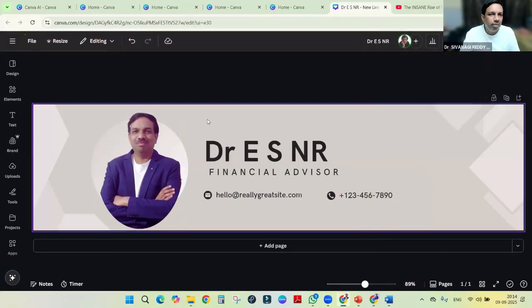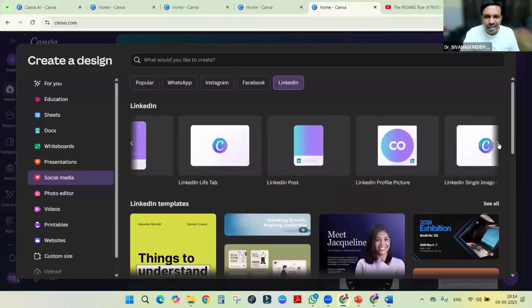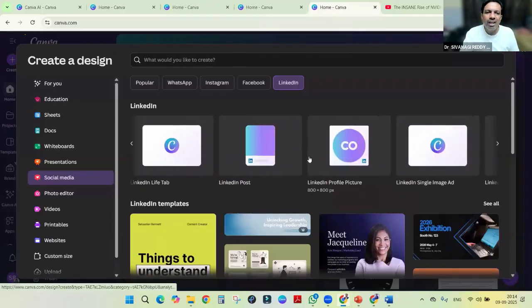So create the LinkedIn profile and whatever your work or learnings, you can post there so that people can follow you. So LinkedIn content here, ready-to-use templates are there. You can directly do it. This will help you for all your social media work. Not only that one, if a new social media came and you know the size, then there is a custom section there, you can do it.